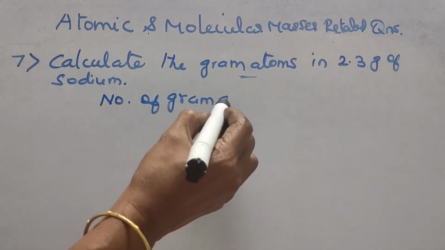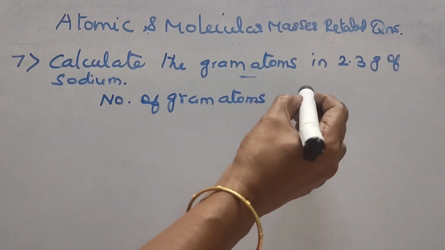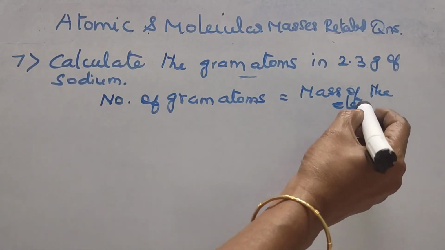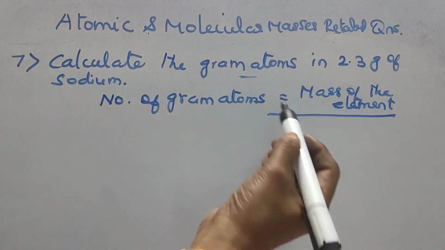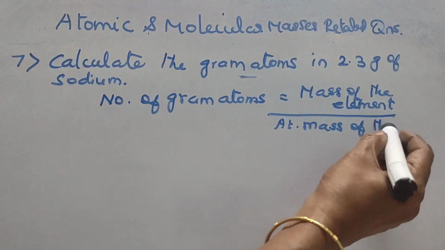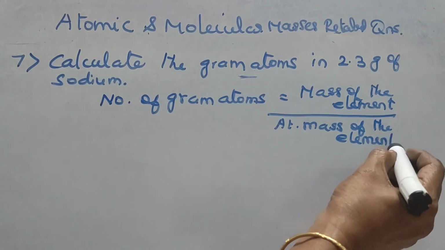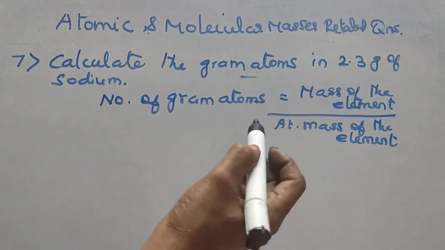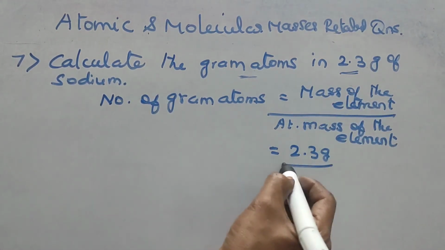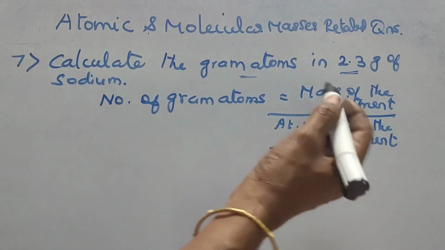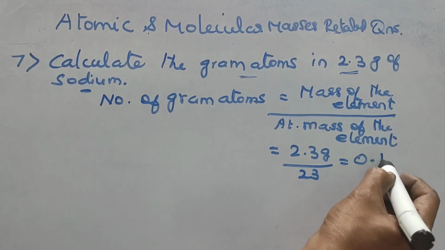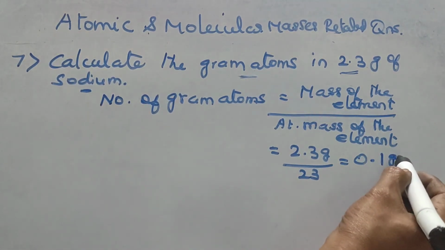Number of gram atoms equal to mass of the element divided by atomic mass of the same element. That is equal to 2.3 gram divided by atomic mass of sodium, which is 23. So it is equal to 0.1 gram atoms.